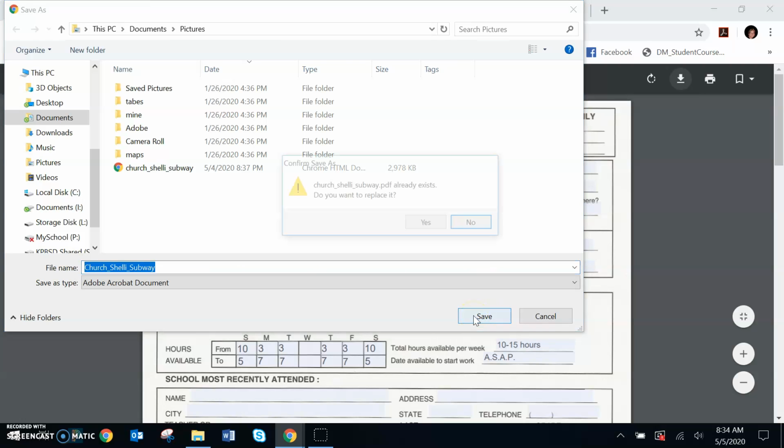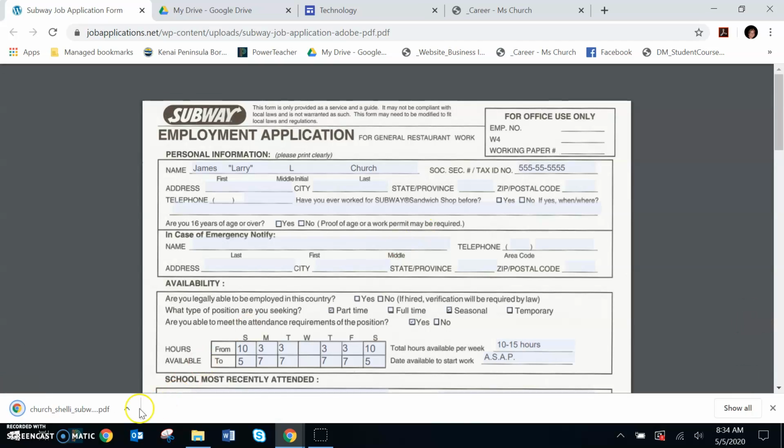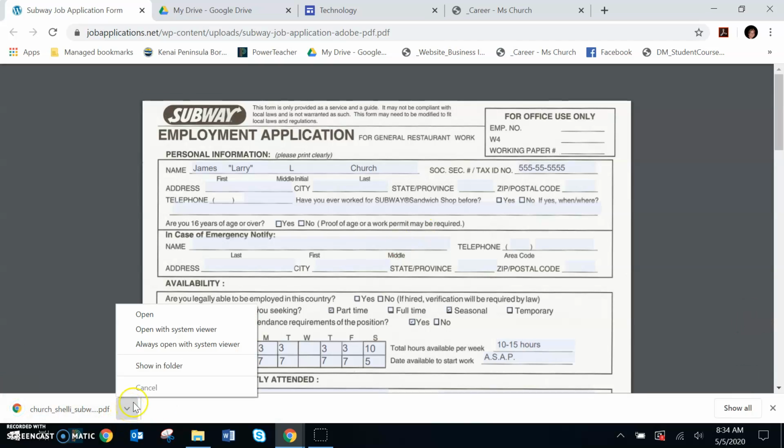And we can just click Save. And I will replace the one I previously have in there. So you can see that it is downloading. And then I'm going to have it show in my folder when it's completely done.